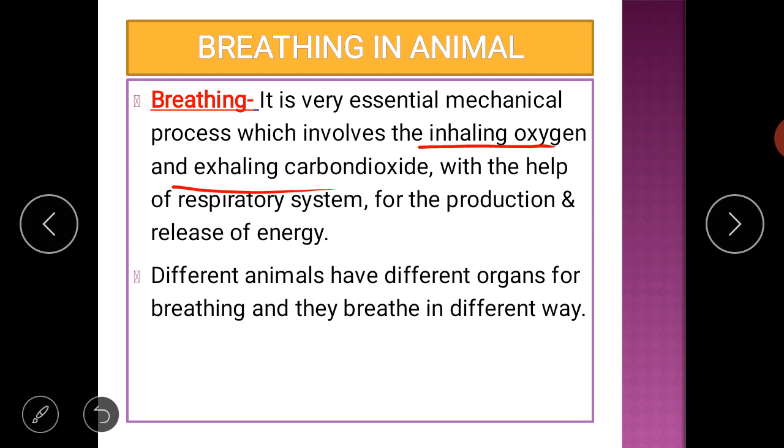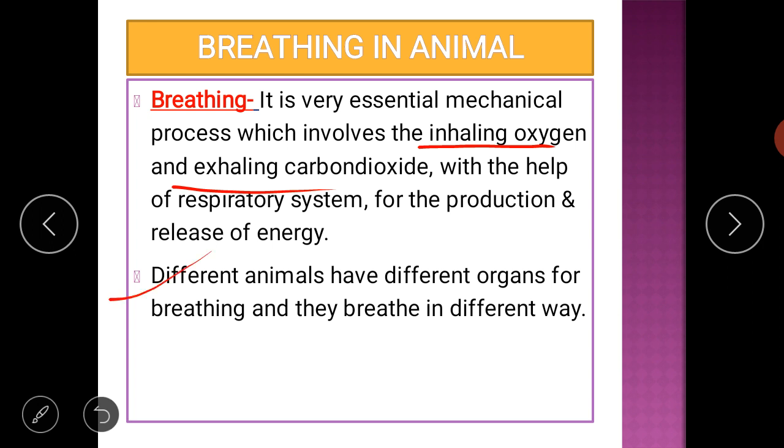Inhaling means to take air inside our lungs, and releasing the air outside from the lungs is exhaling. This is called inhalation, taking air inside, and exhalation, releasing air outside from the lungs. So this is the process of breathing, inhalation and exhalation.